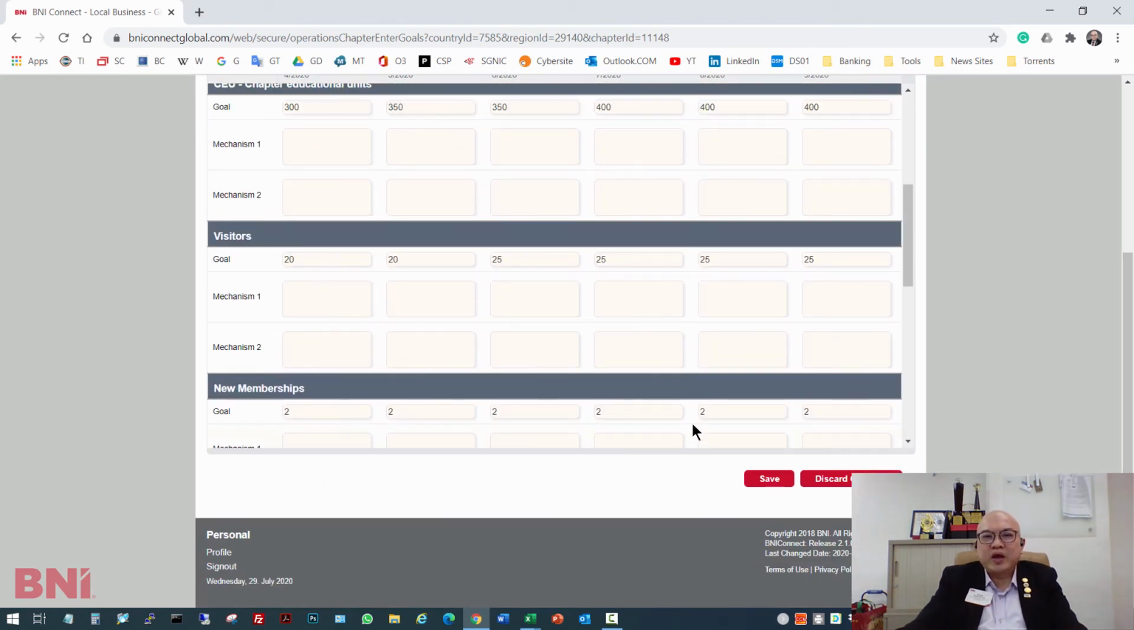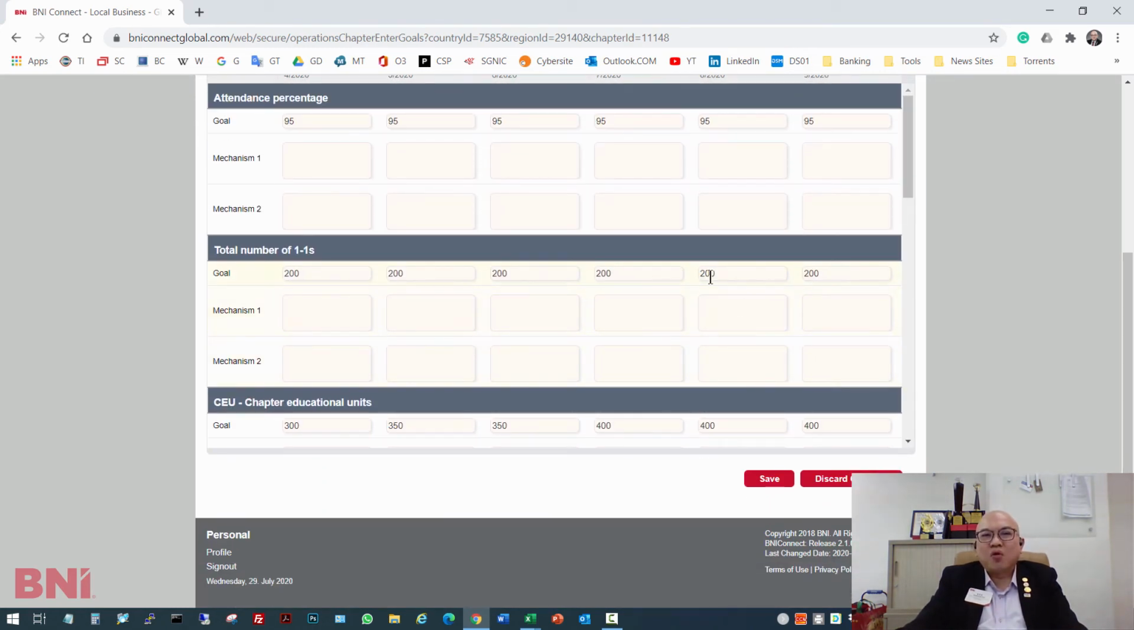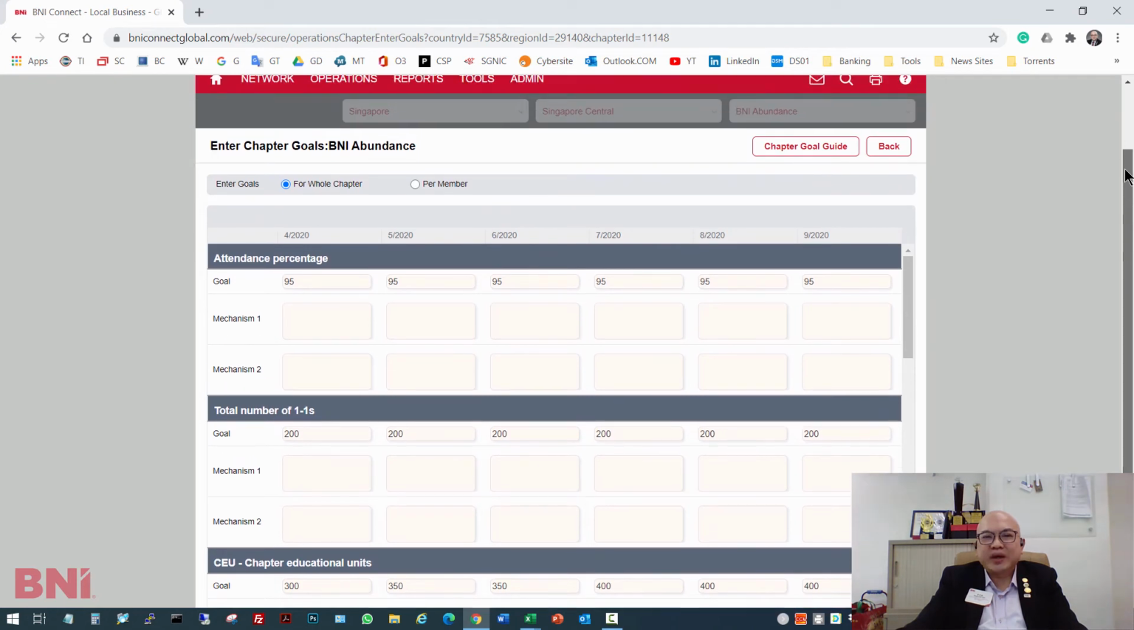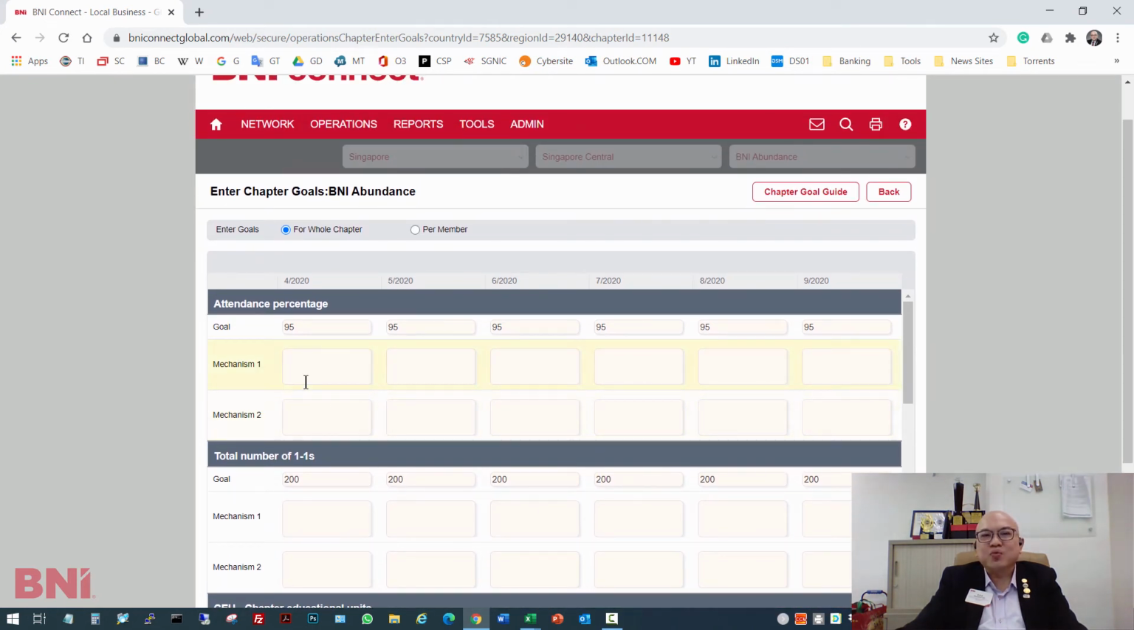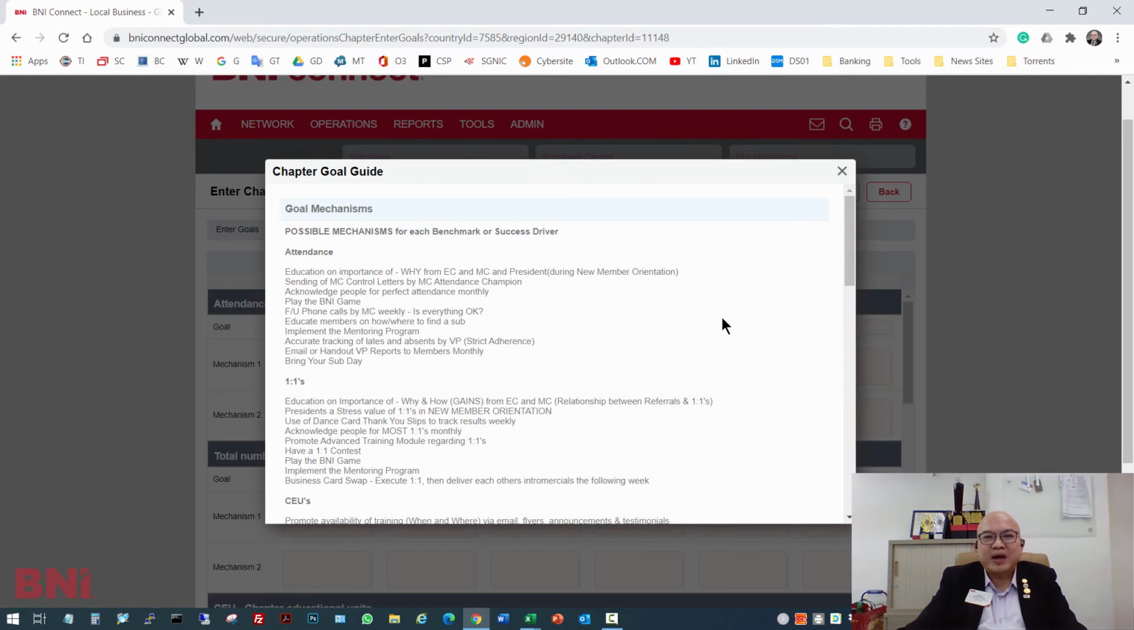So now we have filled up all the goals that we would like the chapter to achieve for the next 6 months. What are all these mechanisms? Mechanisms are something that we can use to improve the performance of the chapter. So what kind of mechanisms can we use? Actually, BNI Connect gave us a very good tip, and that is here, the chapter goal guide.